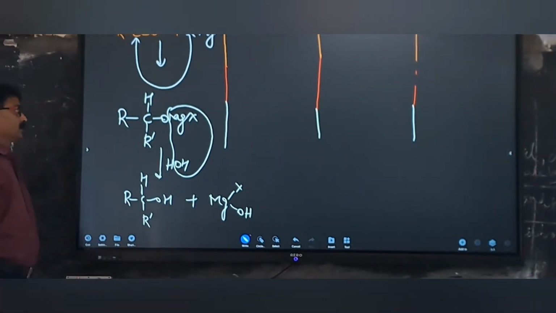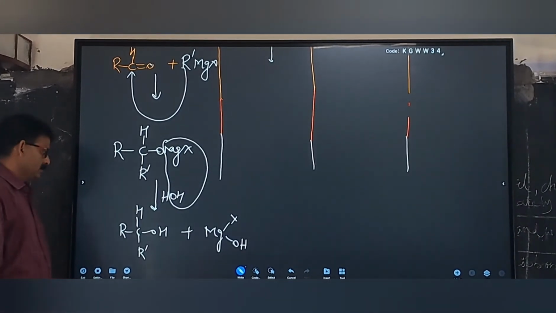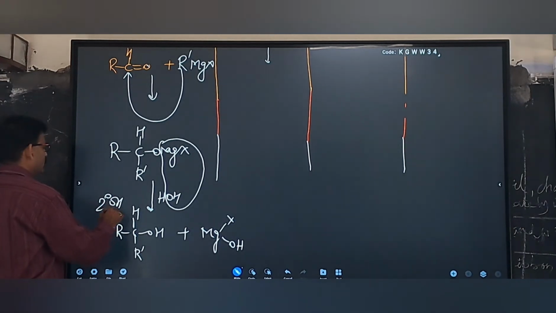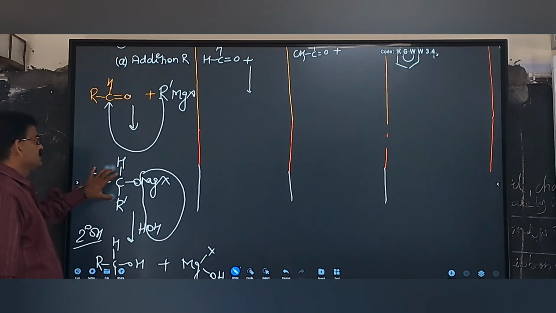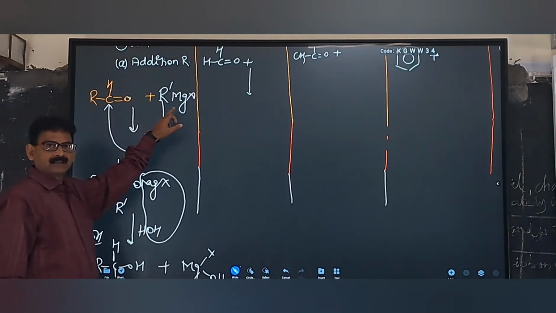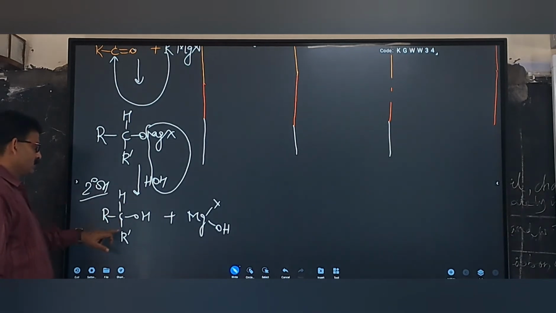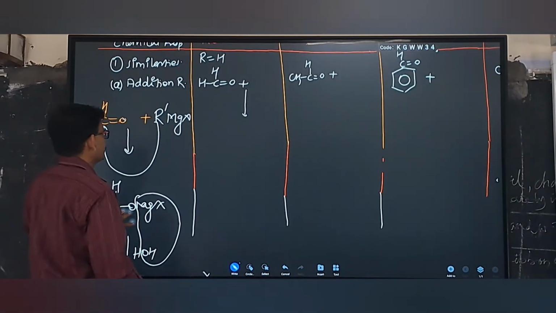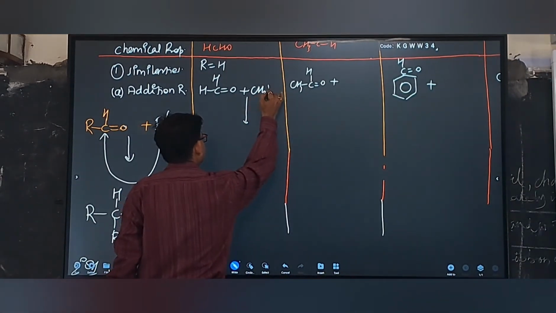This is the reaction of aldehyde with Grignard reagent. Okay, now a secondary alcohol is formed. The alcohol formed will be a secondary alcohol, right? This general reaction is clear. When aldehyde reacts with Grignard reagent, it forms this addition product, and on hydrolysis it will give secondary alcohol. Okay, beta. Now you can see the reaction of formaldehyde with Grignard reagent.